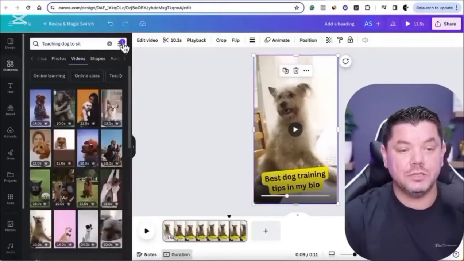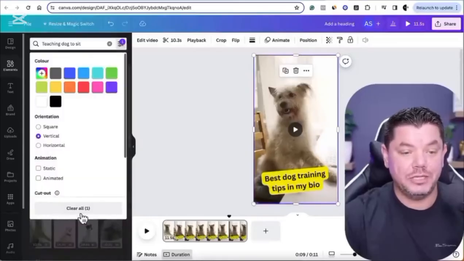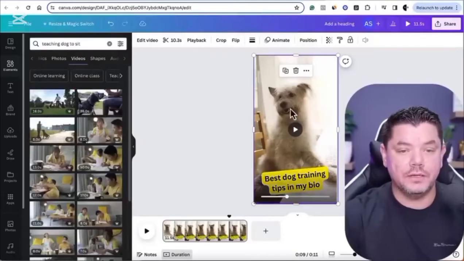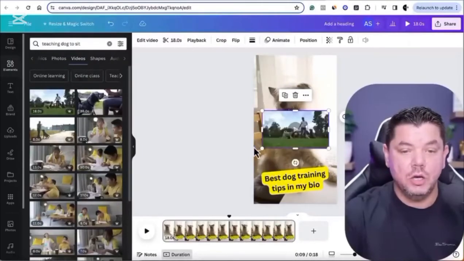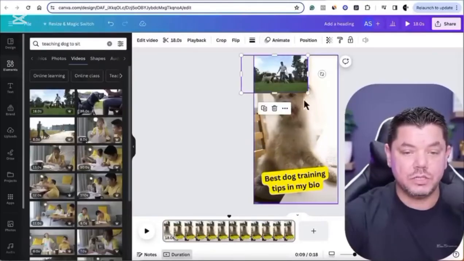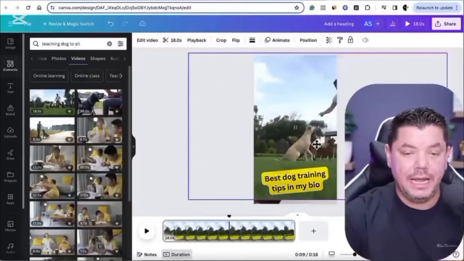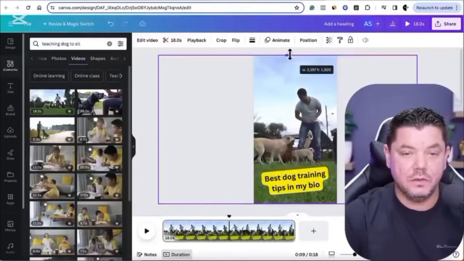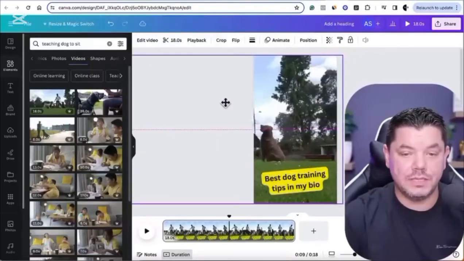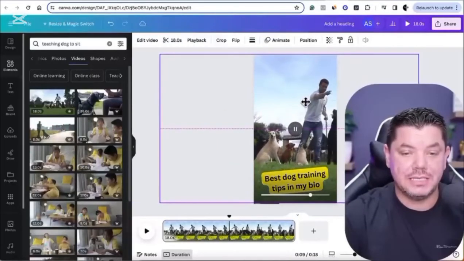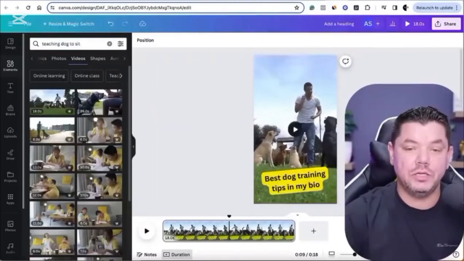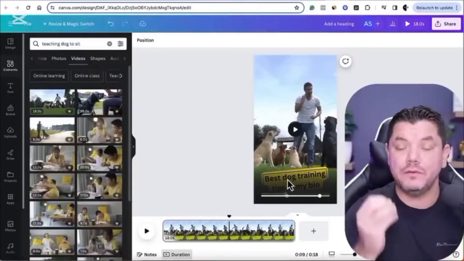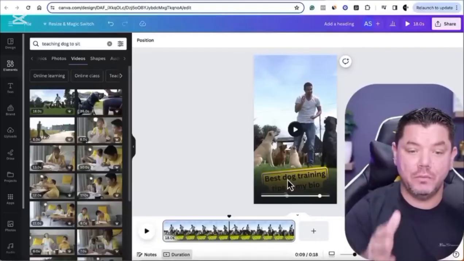The other thing that you can do, guys, with the orientation, if we come up to the top and you clear this, and we close this off, what you're going to find are these longer videos. Now, with the longer videos, you can actually use these. All you would need to do is just grab this and stretch this out, and just use the part of the video that fits within that section. So you don't need all this other park view, you can just use that section there. So this is the first way that you can use these videos, and again, make sure you leave that call to action in there so that this is going to drive even more clicks to your offer so you can make even more money with affiliate marketing.